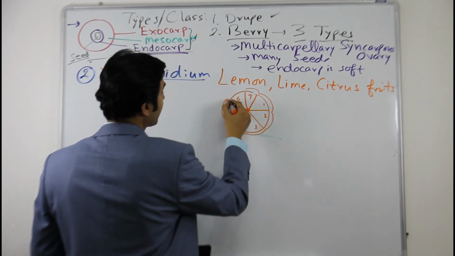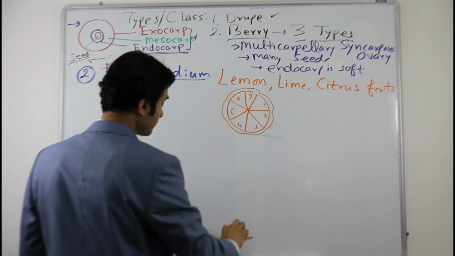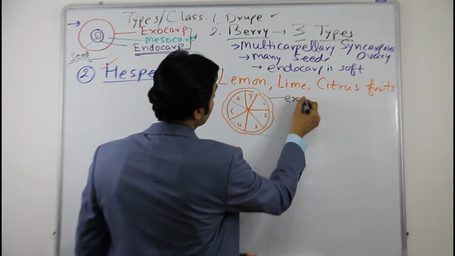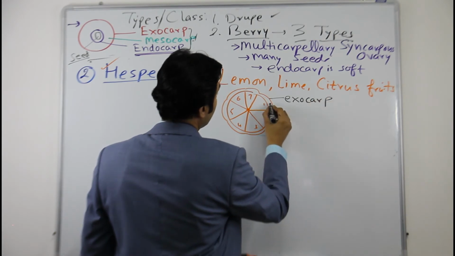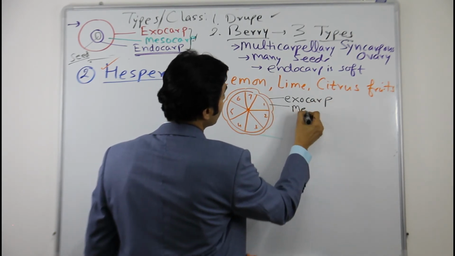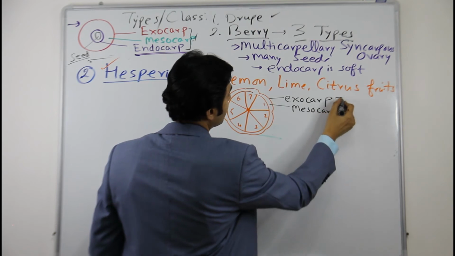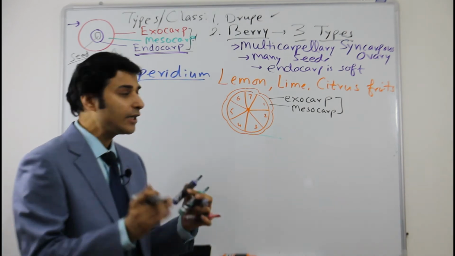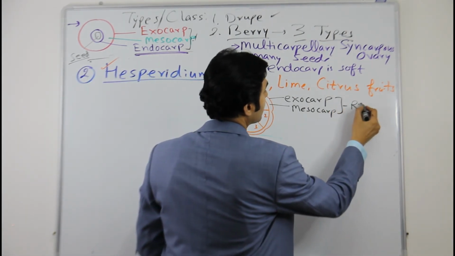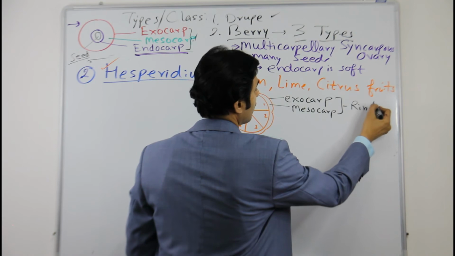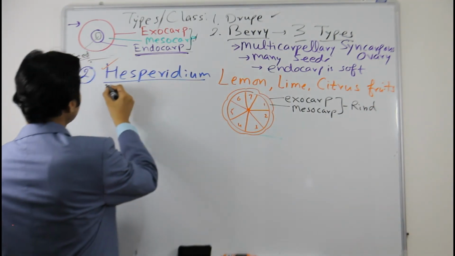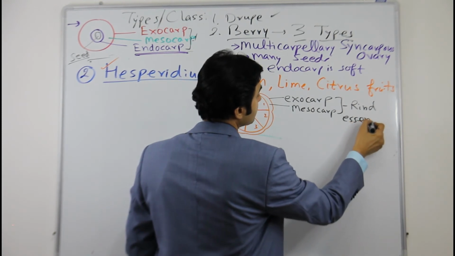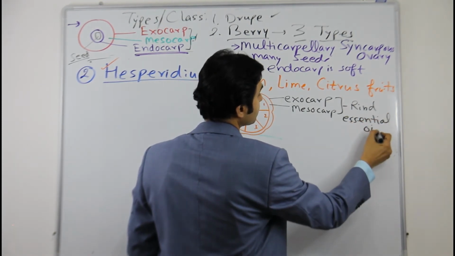So it will be something like this. Now let us see this. This is exocarp, and this one which you see is mesocarp. These, exocarp and mesocarp, are generally fused together, combined together, and they make the cover or the rind of this fruit, Hesperidium. They also have essential oils, so very important in perfumery.